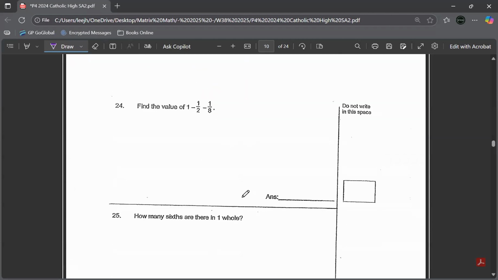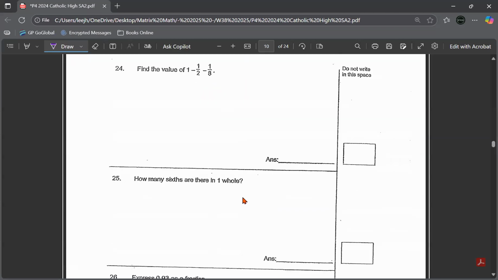Okay, question 24. Find the value of 1 whole minus a half and minus 1/8. Remember to always observe your denominator. It's not the same. Change it to 8. So 1 whole, definitely you look at the denominator, you know that it's 8 over 8. 8 over 8 minus 4/8 minus 1/8, 3/8. This is your answer.